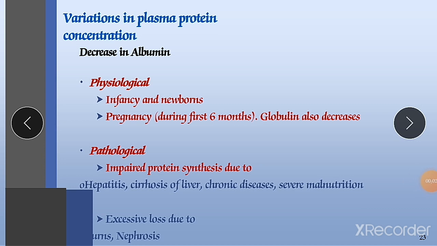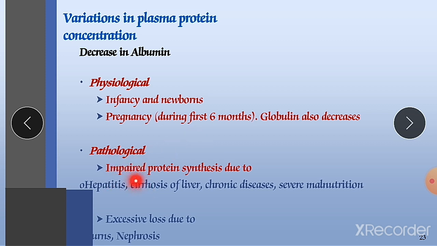Physiological infancy and newborn. Infancy is a stage, when the baby is an infant. From the first day up to 1 year the baby is an infant. So in that condition, and newborns. And next is pregnancy. After the first 6 months globulin also decreases. So in this condition it can be decreased.